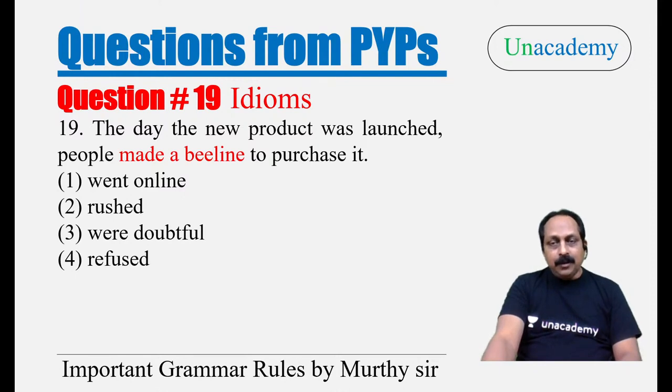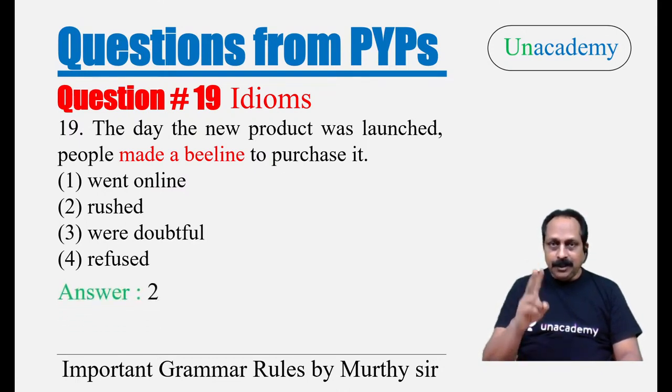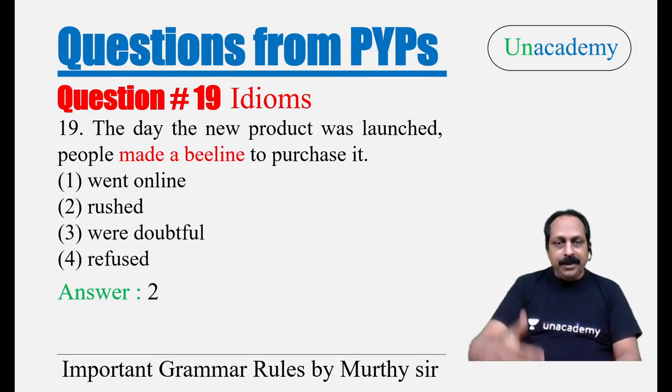Now let us go to 19. The day the new product was launched, people made a beeline to purchase it. Even this has been given many a time. Make a beeline means what? Make a beeline for something. Answer is second option, rush. Rush for something. A lot of people rush for something. We say they have made a beeline.